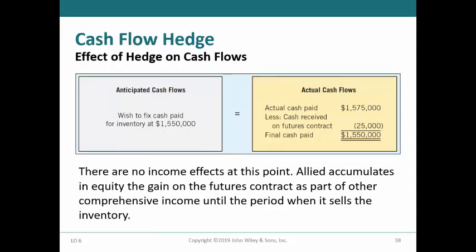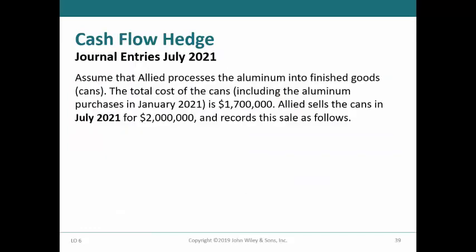The aluminum purchase was $1,575,000, but Allied received $25,000 on settlement of the futures contract to keep the price per ton at $1,550. At this point, there are no effects on net income because the unrealized gain on the futures contract is in other comprehensive income. Allied produces the aluminum cans and sells them for $2 million. The cost of goods sold is $1,700,000.